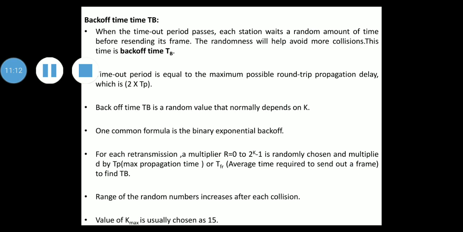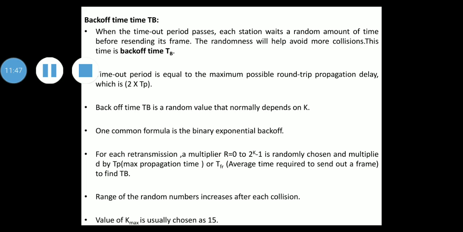The timeout period is equal to the maximum possible round trip propagation delay, which is twice the amount of time required to send a frame between the two most widely separated stations, 2 times TP.